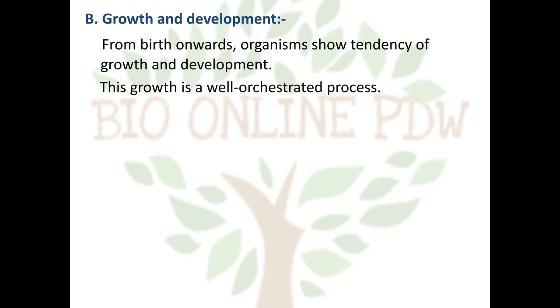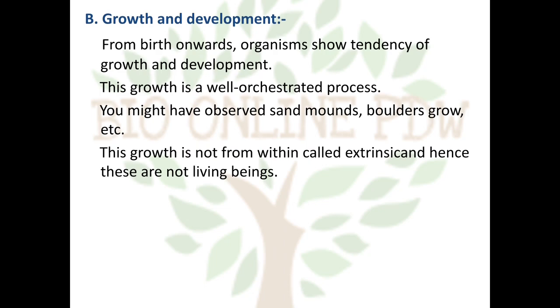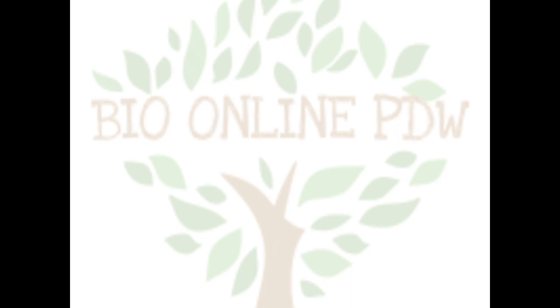This growth is a well orchestrated process. You might have observed sand mounds and boulders grow, etc. In this type, the growth is not from within, so it is called extrinsic, and hence these are not living beings.